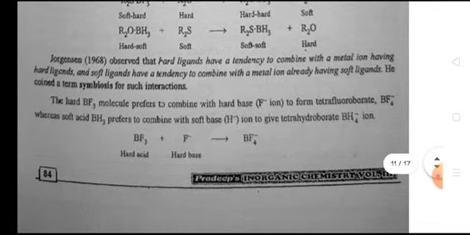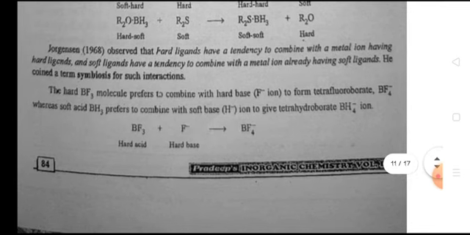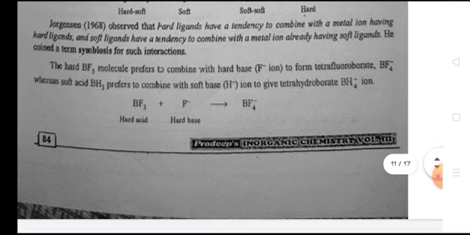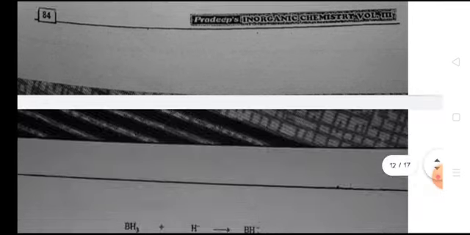Jorgensen observed that hard ligands have a tendency to combine with a metal ion already having hard ligands, and soft ligands have a tendency to combine with a metal ion already having soft ligands. He coined the term symbiosis for such interactions. The hard BF3 molecule prefers to combine with a hard base to form tetrafluoroborate, BF4 negative, whereas the soft acid BH3 prefers to combine with the soft base H negative to give tetrahydroborate, BH4 negative.